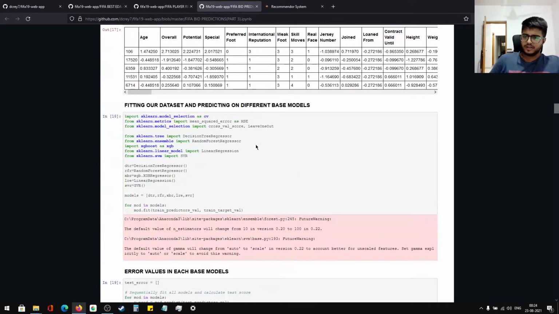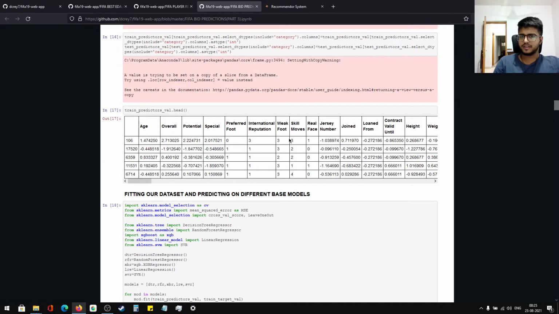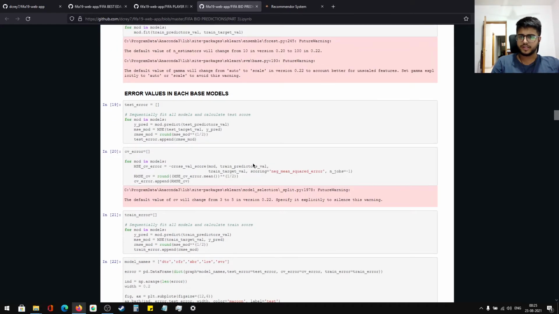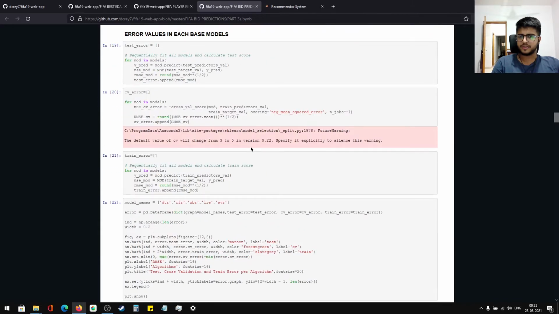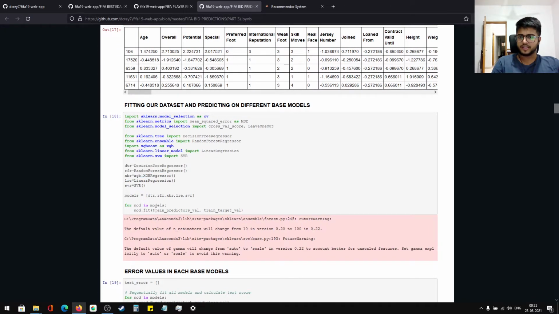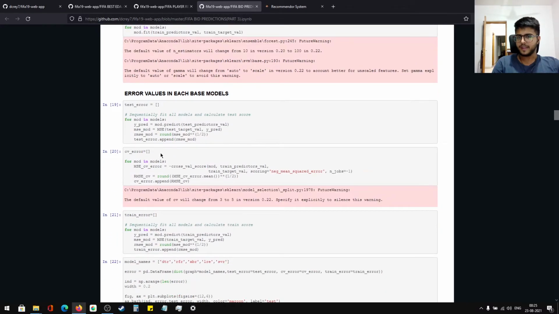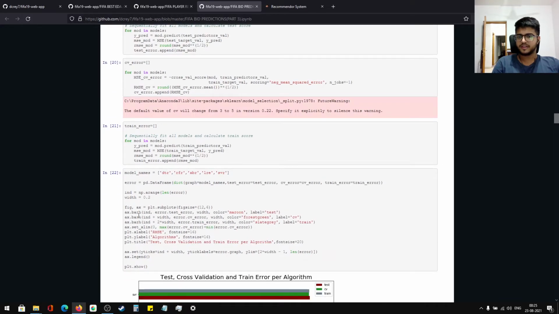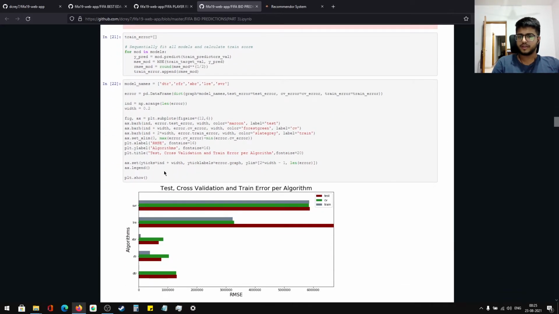So I scale the data, and then I fit it normally on all the models. I put in a for loop with all these models, and I directly train and test them. I calculate the test error, the CV error, and the train error for each of them, and make a graph of it.